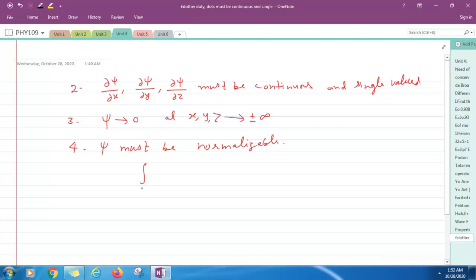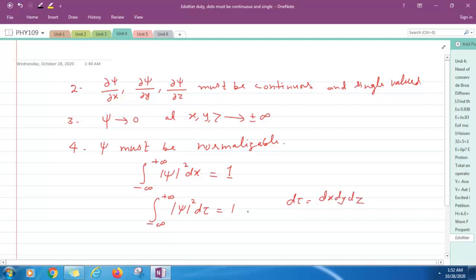Point number 4: psi must be normalizable, that is, the integral from minus infinity to plus infinity of mod psi square dx is equal to 1. You can take d tau also for the 3 dimension case. If your problem is 3 dimensional, you can consider d tau here, and the integral of mod psi square d tau is equal to 1. What is d tau? D tau is known as the volume element, dx dy dz.